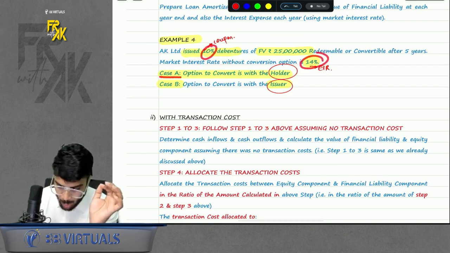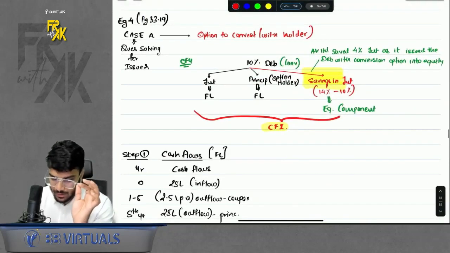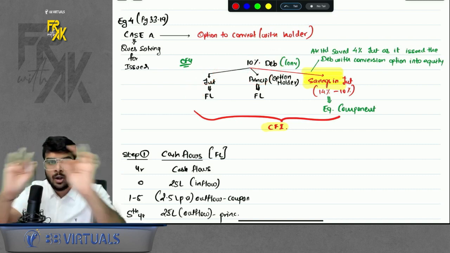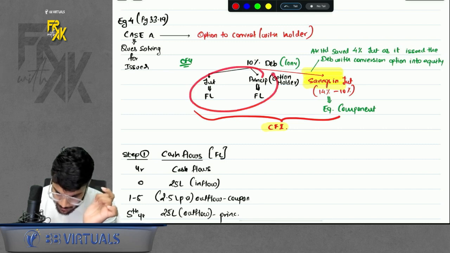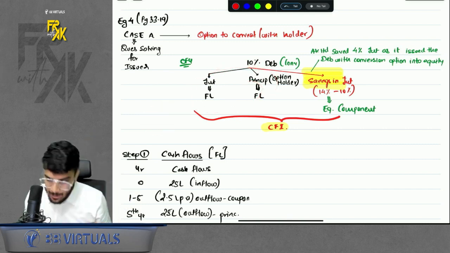Okay. Case A, option to convert is with the holder. Now have a look here. If the option is with the holder, can I say interest anyways FL? Principal, because holder has the option. Can I say issuer at its own will cannot avoid paying cash? So principal will also be FL. So if we say interest and principal, we will call it a normal financial liability. But here comes the twist.